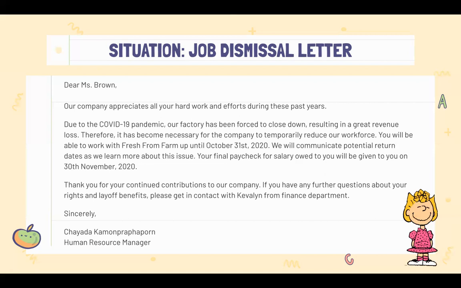This example follows the indirect plan of organization by starting with the opening buffer, appreciating the hard work of this employee, followed by a logical explanation about the COVID-19 situation and its effect on the company. The negative news is then presented in the middle part of the letter and followed by the constructive follow-up about the salary paycheck. Lastly, the letter ends with a friendly close, which will help the company keep a positive relationship with the employee.